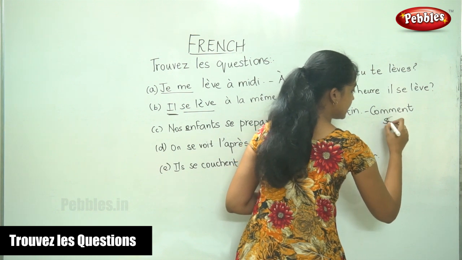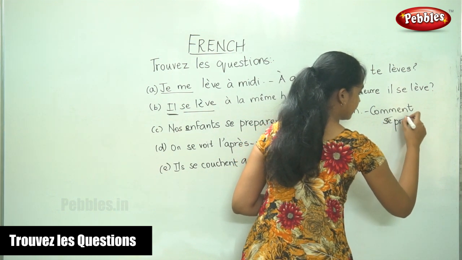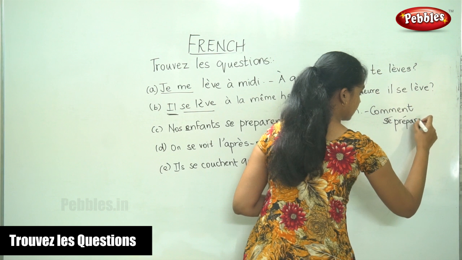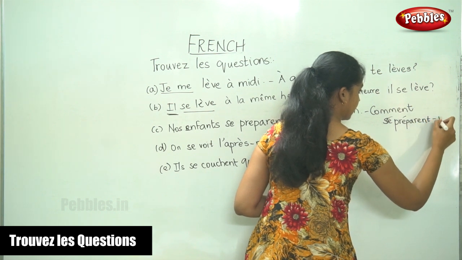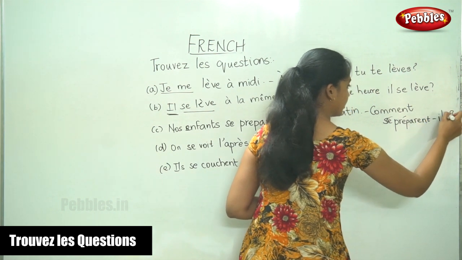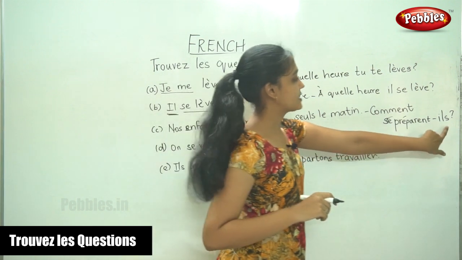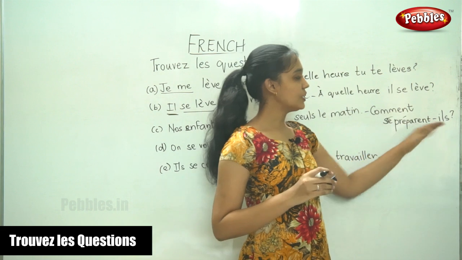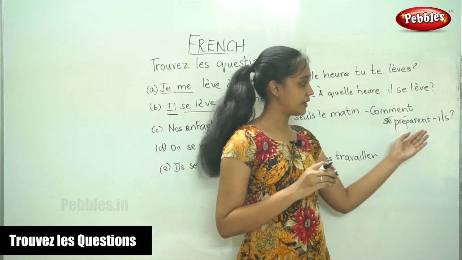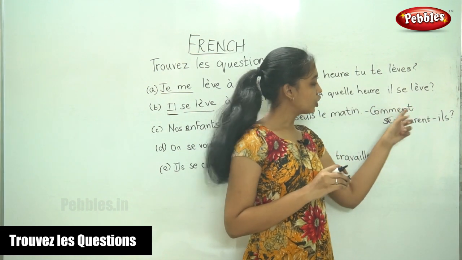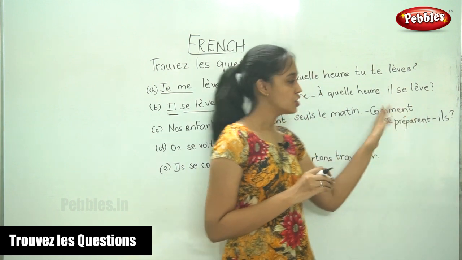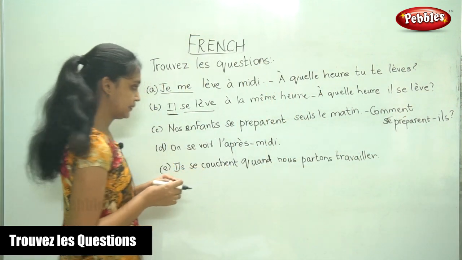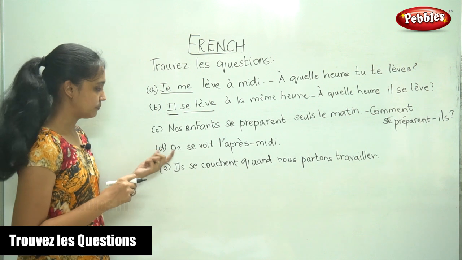So, se prépare ils. So this kind of a question is called the inversion. You can ask comment ils se préparent, how they prepare, or you can write comment se prépare ils. So both are right. So that is called an inversion.